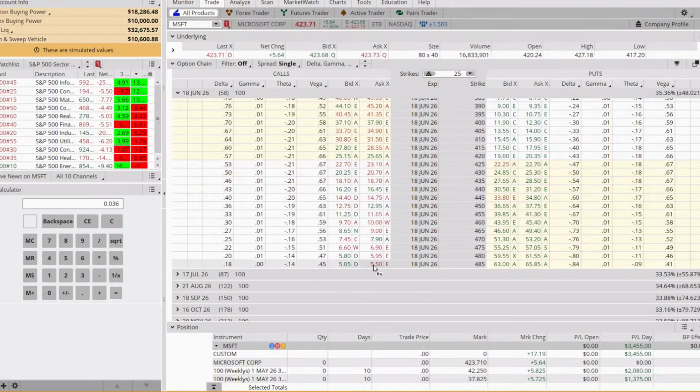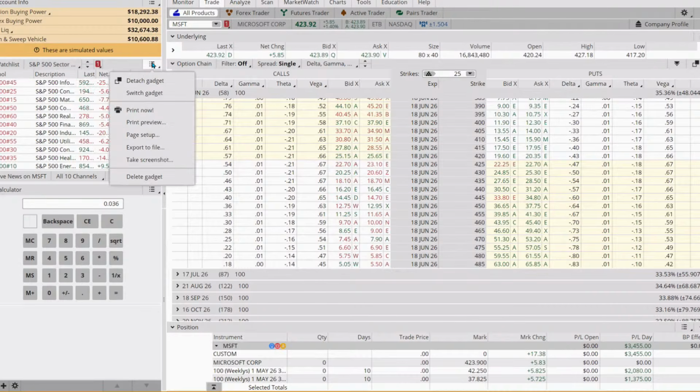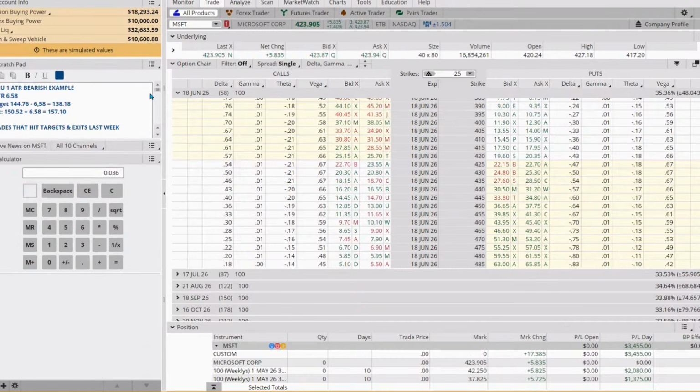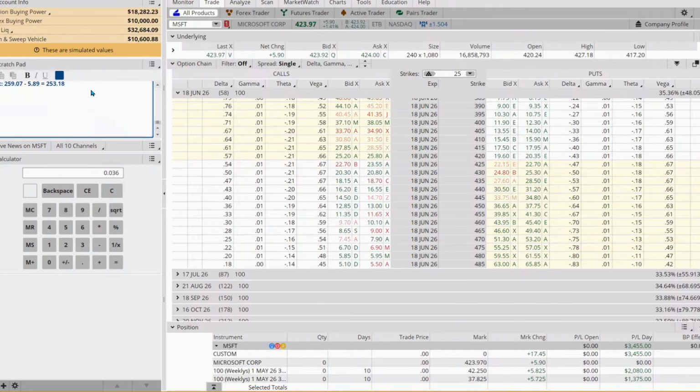But what we're doing here is a short-term trade where our expectation is to buy, and I'm going to switch this now, and we're going to make this a scratch pad. For our first example, we did one of these trades in the other trading a smaller account on Apple, and that hit our target on Monday. Okay, so this is a 1 ATR example, and we're going to use Microsoft for our first example.